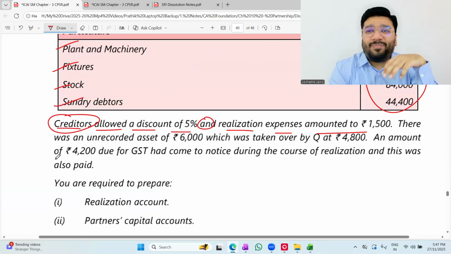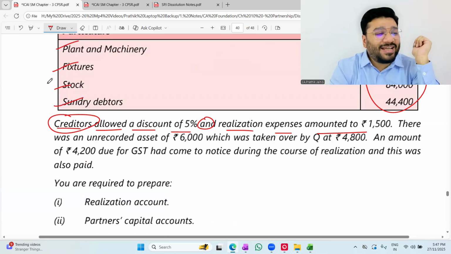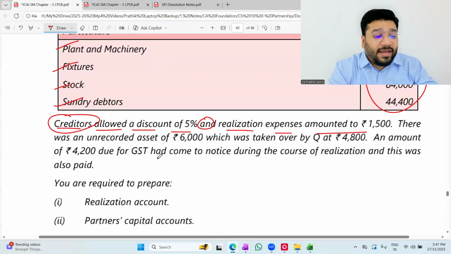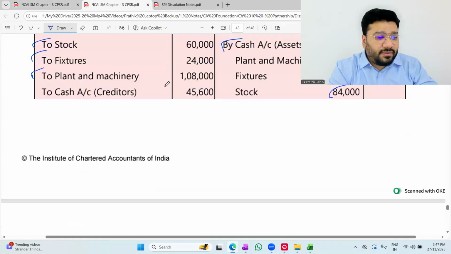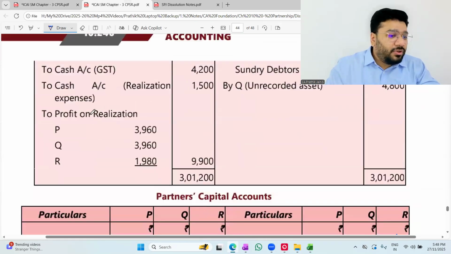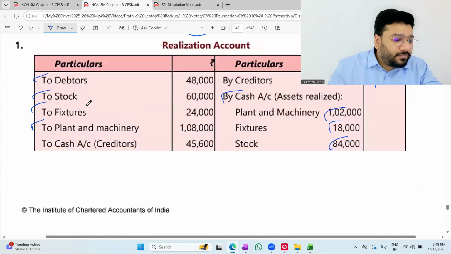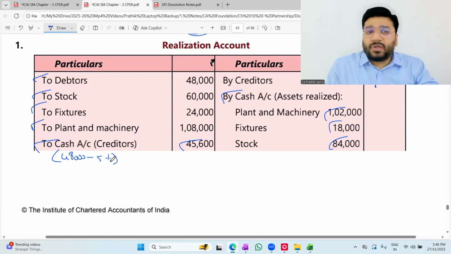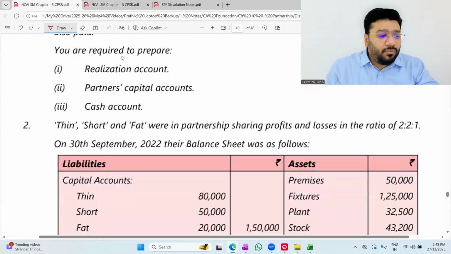How much? 5%. So 48,000's 5% is how much? 2,400 is the discount. Minus that, what is the balance amount? 45,600 you have paid. So to cash, creditor 45,600. 48,000 minus 5%. Am I right? Show this calculation in the bracket here. Okay, not okay?